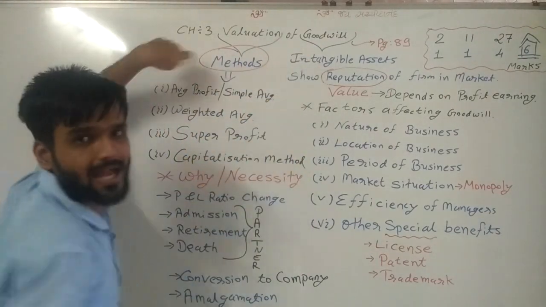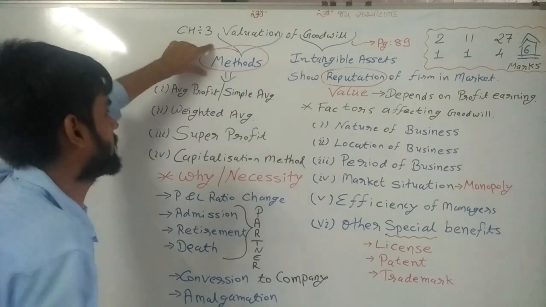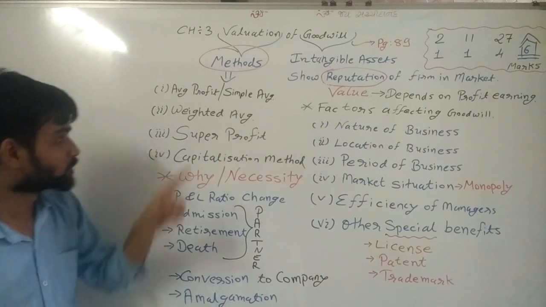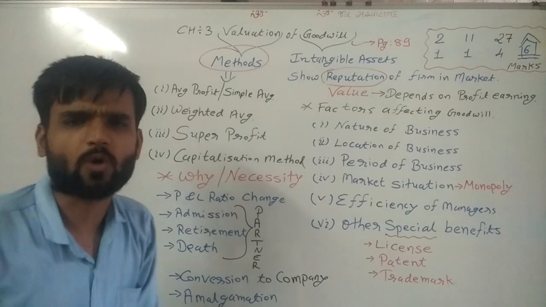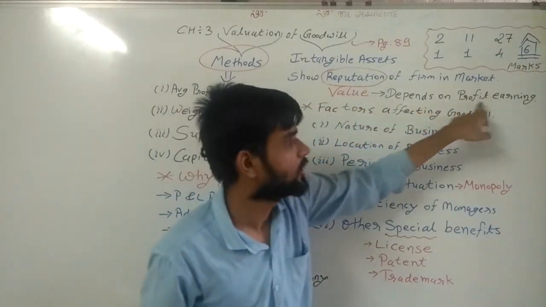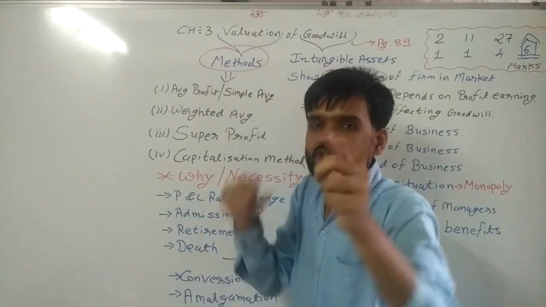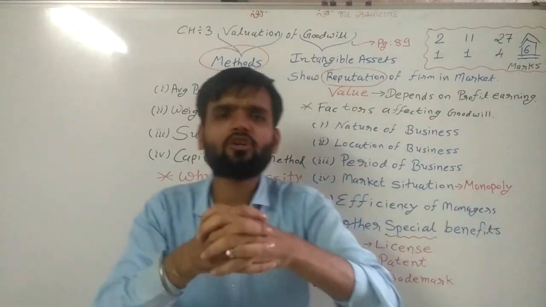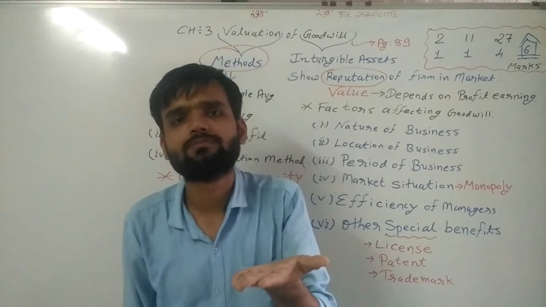Valuation of goodwill. How can we value goodwill? Its methods are given. These are the 4 methods. Now we all know value depends on profit earning capacity, so the main focus for this method is on profit. Collect the profit of the firm and then calculate value.